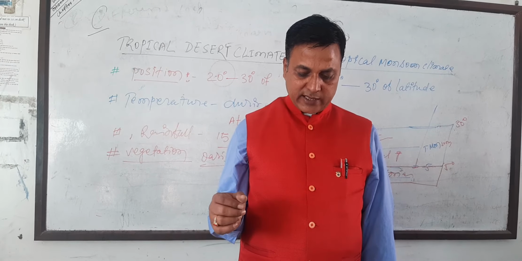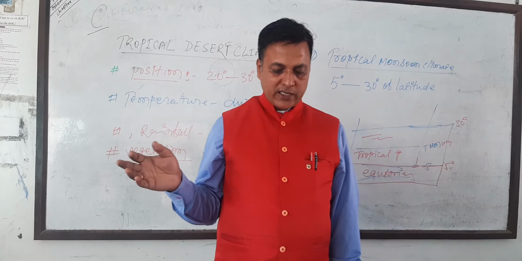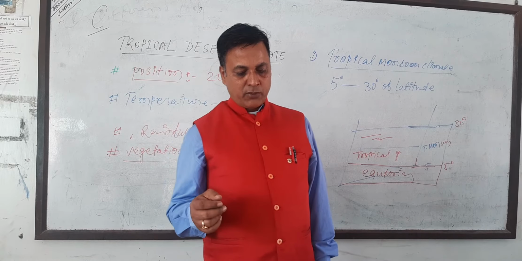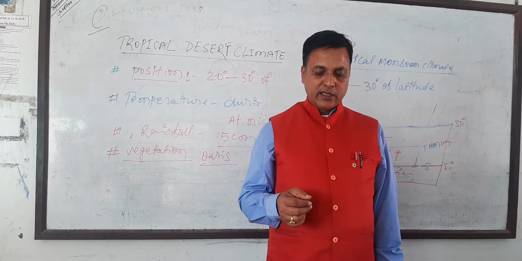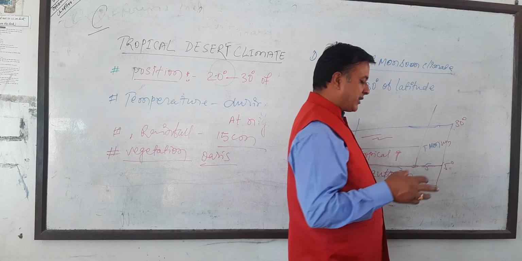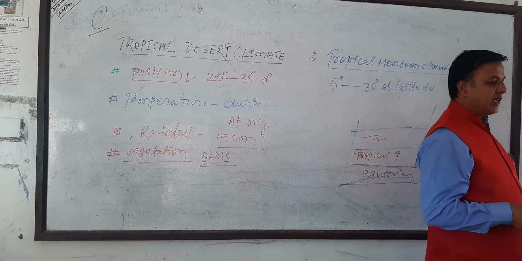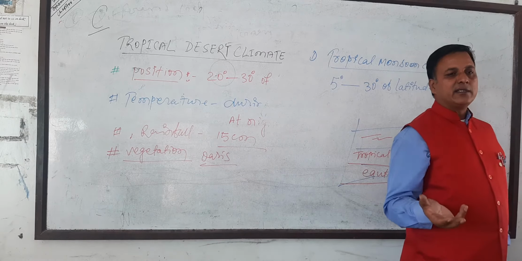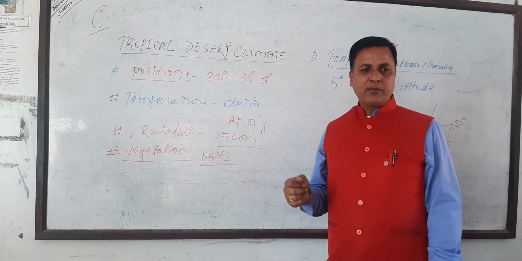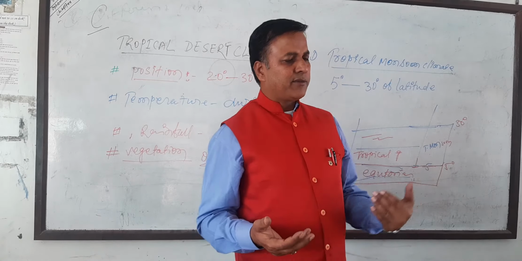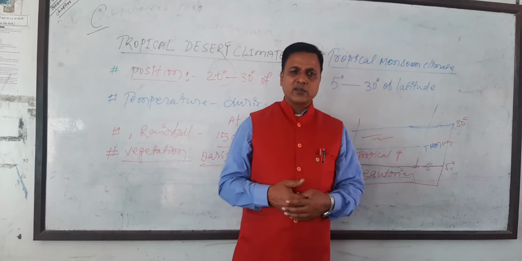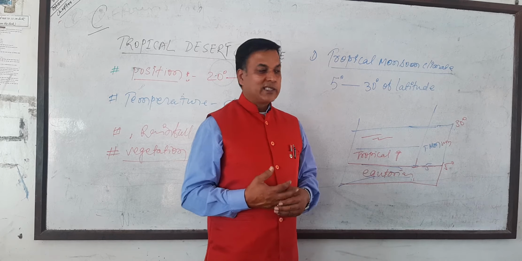Wind pressure: it means once the wind becomes hot and light, it rises up, and the wind pressure is low. So the monsoon blows from the high pressure of the sea to the low pressure of the land. What happens when sun rays fall on the earth? The air is heated, and the heated air goes up, rises up. When it rises up, the pressure of the air decreases.